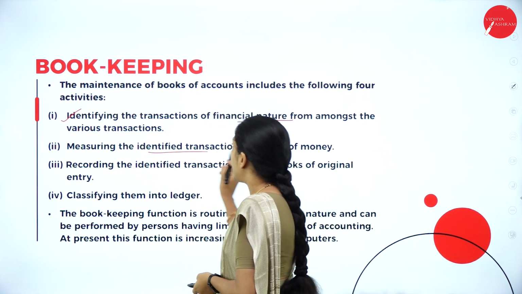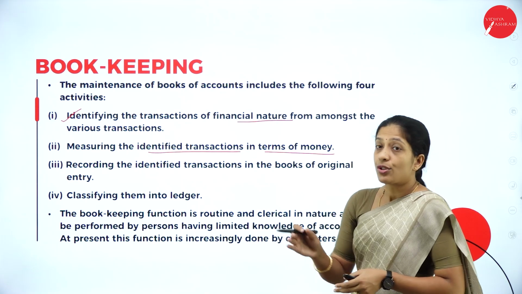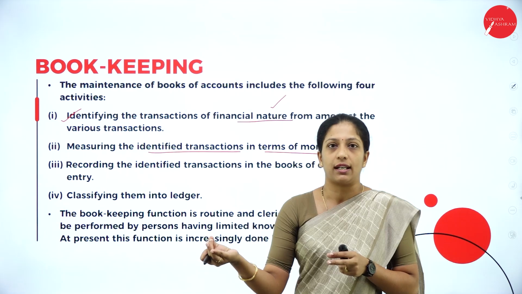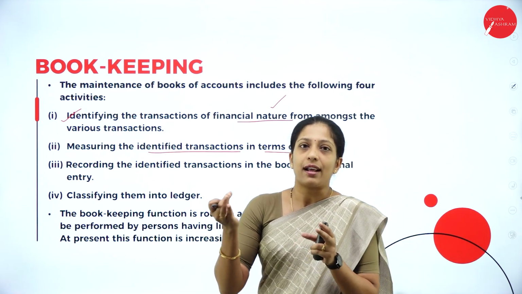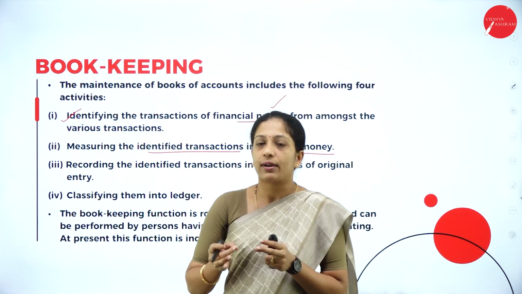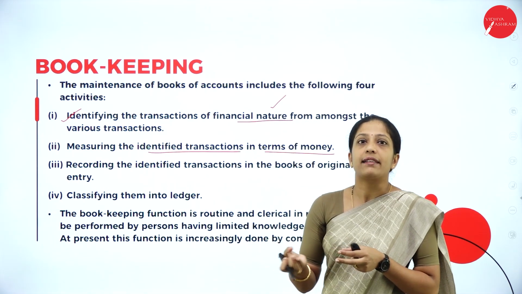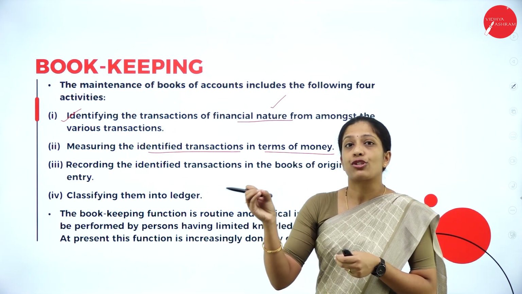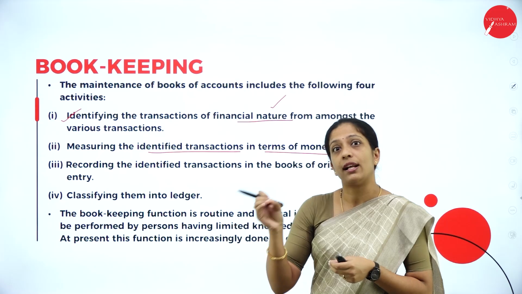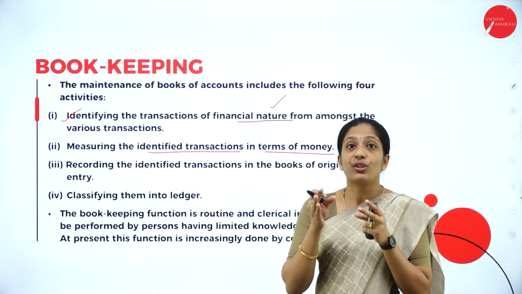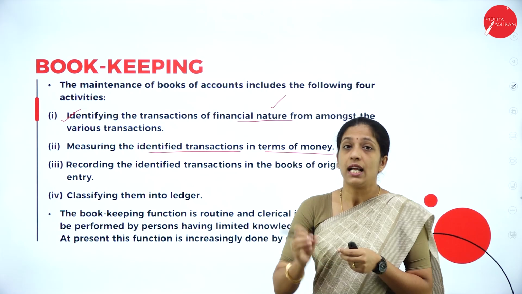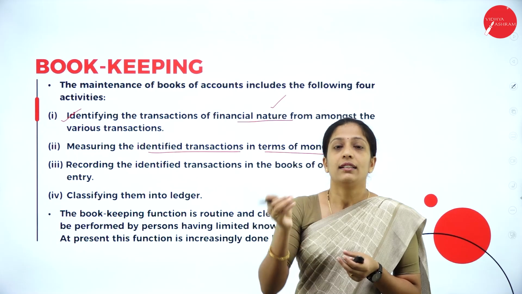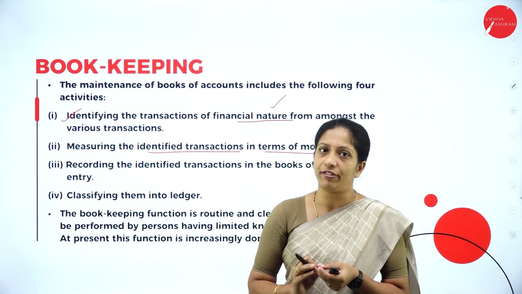Second one is measuring the identified transaction in terms of money. Here we are classifying the transaction depending upon the financial nature. So, financial nature means what? That has to be measured in terms of money. Suppose if I tell 10 units of goods, it cannot be recorded in the books of account. If I tell 10 units of goods of rupees 100 each, then only it can be measured in terms of money. So, units cannot be recorded in the books of account. It has to be recorded where the transaction is identified in terms of money.